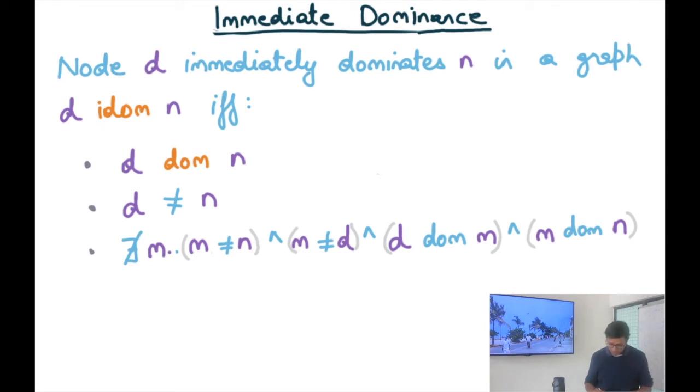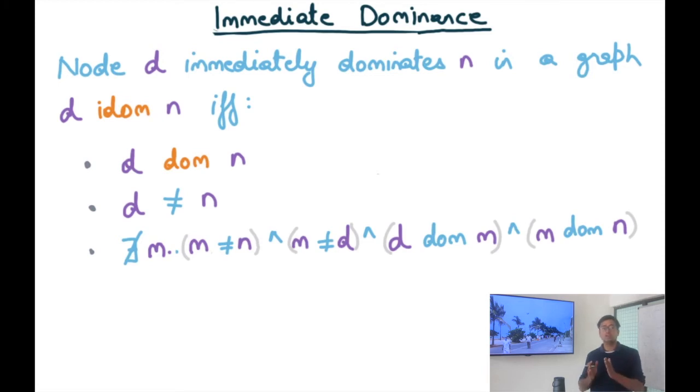So let's see. Node D immediately dominates node N in a graph, written D idom N, if and only if D dominates N, D is not equal to N, and there does not exist another node M such that M is different from both N and D, and D dominates M and M dominates N. In other words, a node D immediately dominates node N if there exists no third node such that D dominates that node and that node dominates N. So there's nothing in between D and N in terms of the dominator relation.